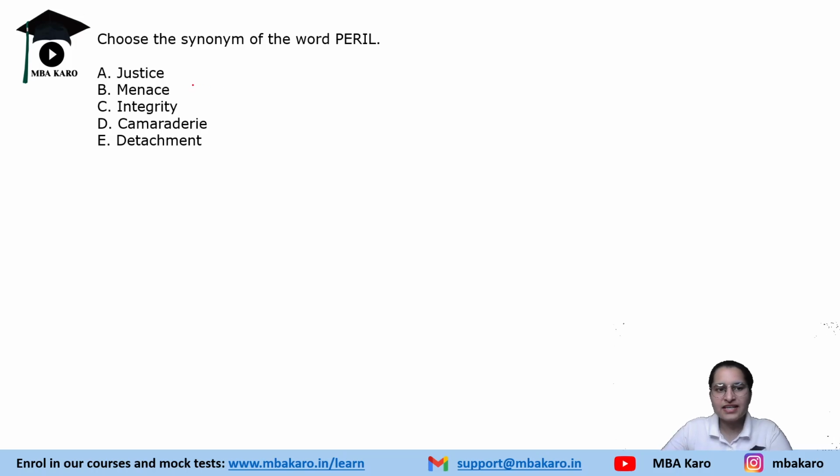We have options like justice, meanness, integrity, camaraderie, which is derived from comrade, and E, detachment. This word camaraderie basically means team spirit. When there is a large group of teammates or people working together, and they are friends with each other, very connected, that is what this word means. Derived from comrade, so understand it with this.